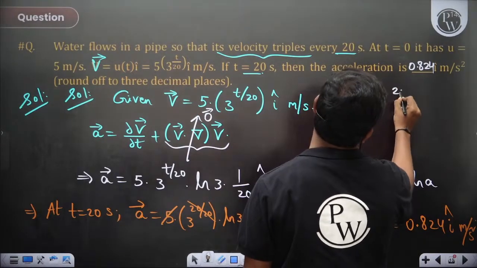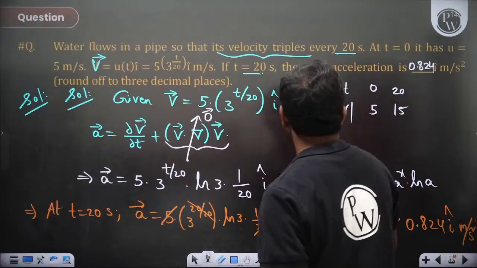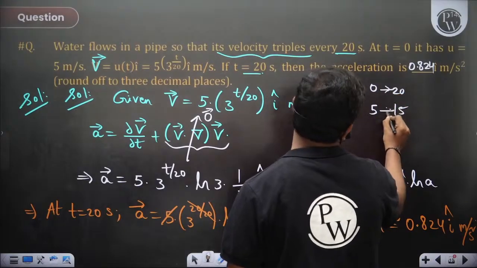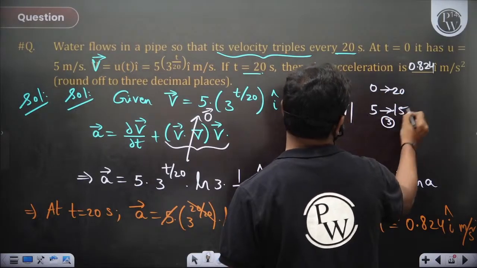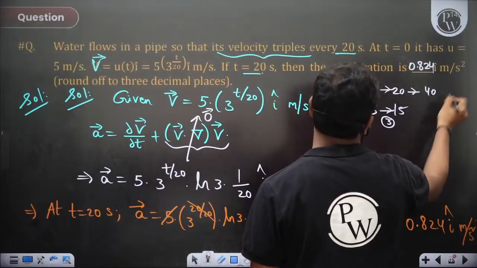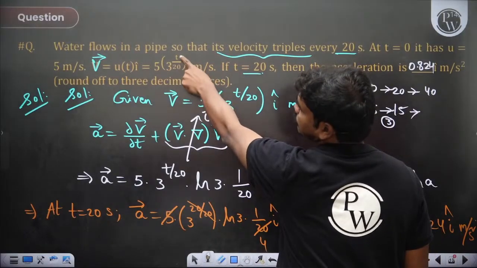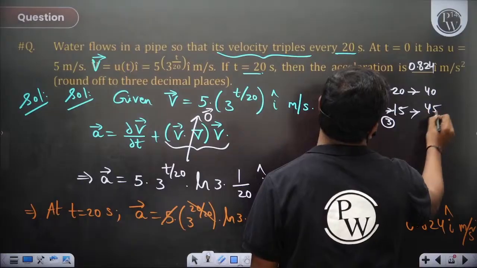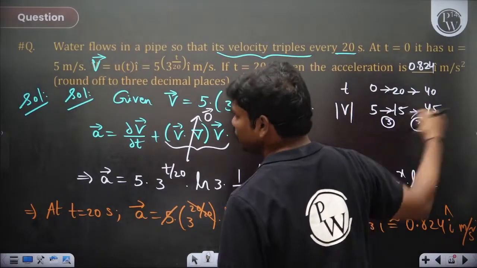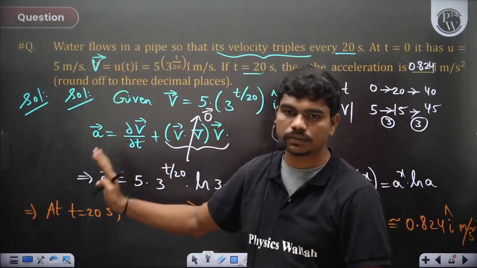So at t equal to 20 seconds, the velocity is 15, okay? So within 20 seconds, its velocity is tripled. 5 into 3 is 15. So again, after the next 20 seconds, by the time you reach 40 seconds, if you put t equal to 40, this is 3 square, 5 nines are 45. So again, it got 3 times, okay? So this is how the velocity profile is given, that's all.